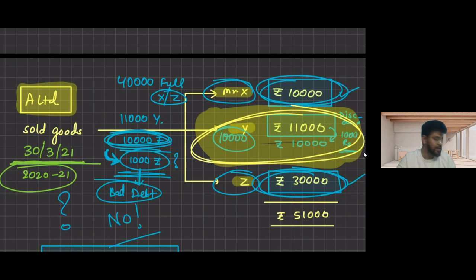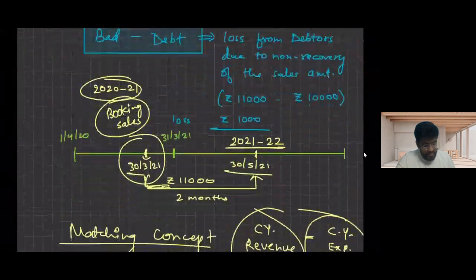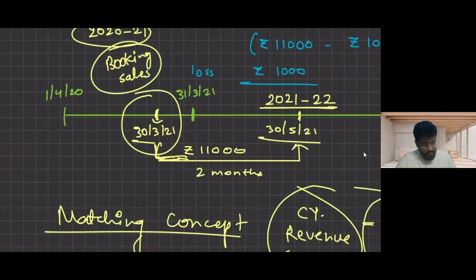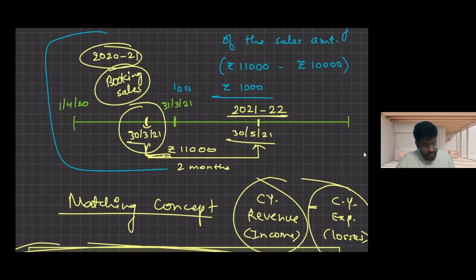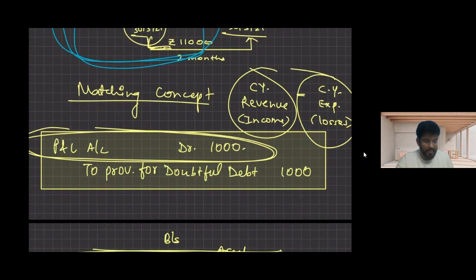From past experience, I know that he does not give me the full amount. He always gives me some portion of it, not the full amount. So I know that this will be a loss in future. So in the current year only, whenever I was booking my sales, I'm going to create a provision of 1,000 rupees by debiting my P&L account, noting that this amount is doubtful. It may not be received in future.